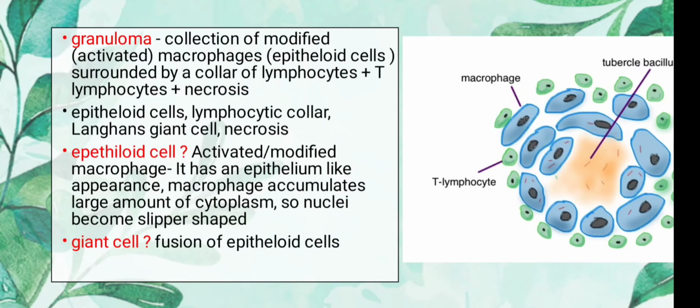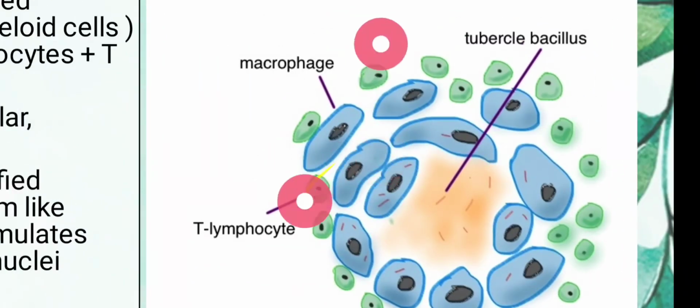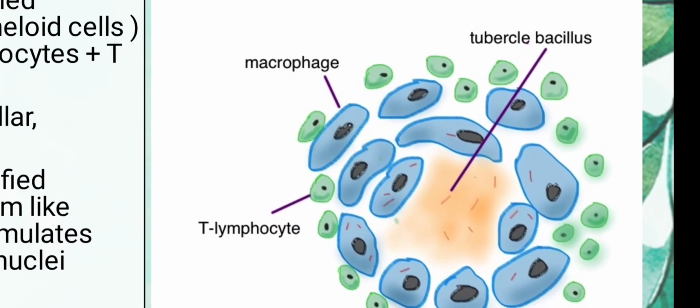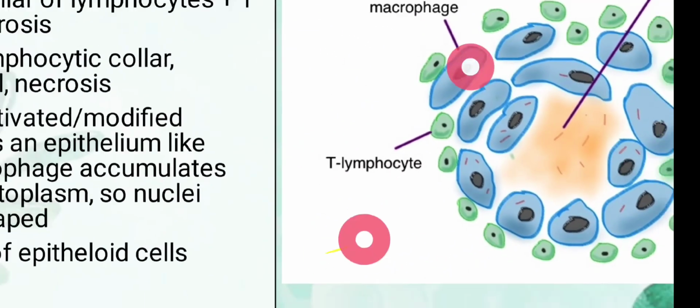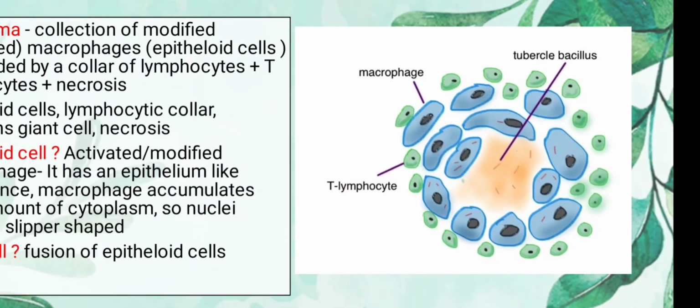The activated or modified macrophage is known as an epithelioid cell. Why is it called so? Because it has an epithelium-like appearance. Why? Because these macrophages accumulate a large amount of cytoplasm, so the nuclei become slipper shaped because of compression. In this picture you can see these macrophages have a lot of cytoplasm, and the nuclei become compressed and rod-like, like a slipper. It's not a circle anymore, it's like a straight line. So this is known as epithelioid cells.